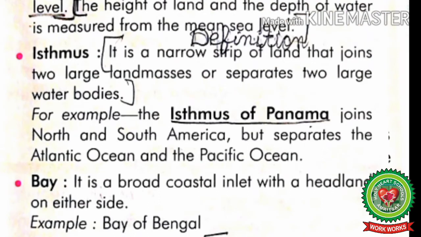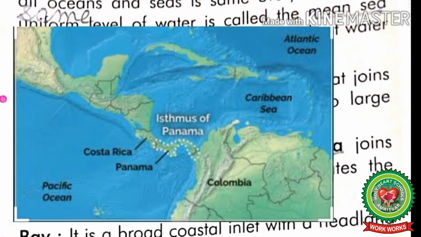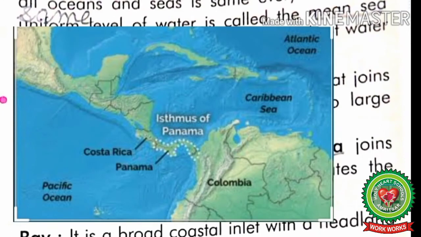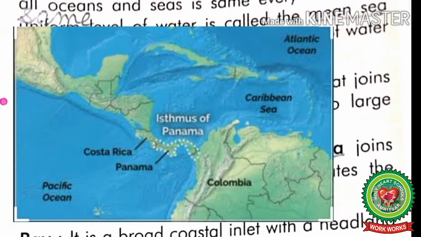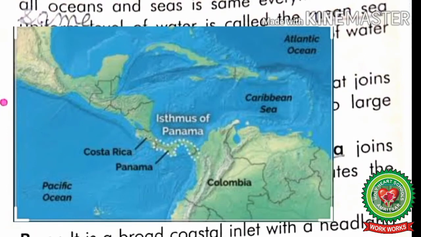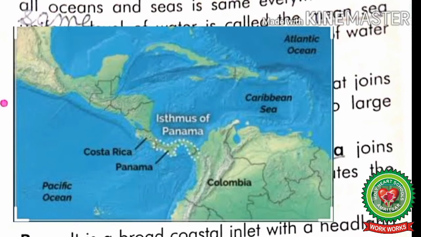Next, isthmus. It is a narrow strip of land that joins two large land masses or separates two large water bodies. Students, mark this line. This is the definition of isthmus. Next, for example, the Isthmus of Panama joins North and South America but separates the Atlantic Ocean and the Pacific Ocean.